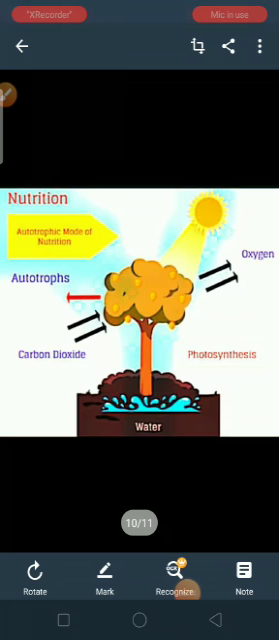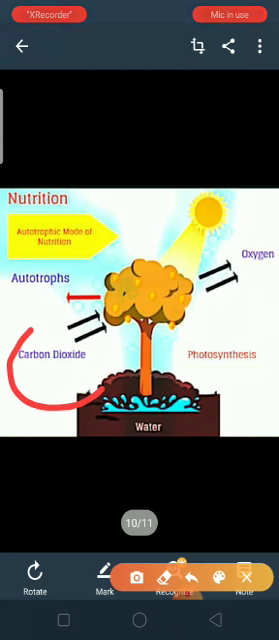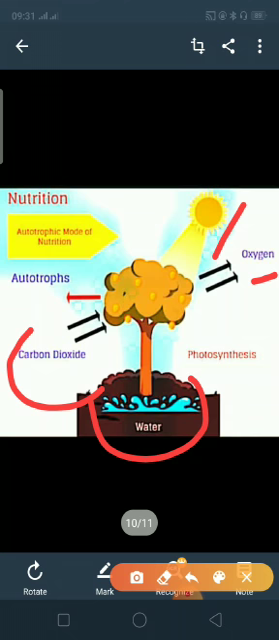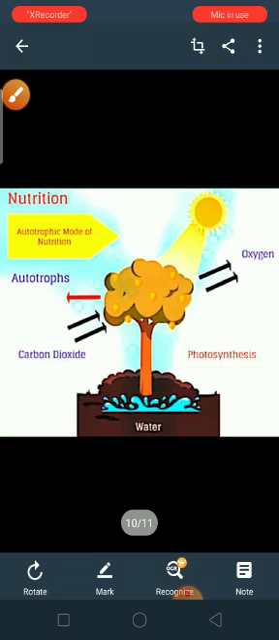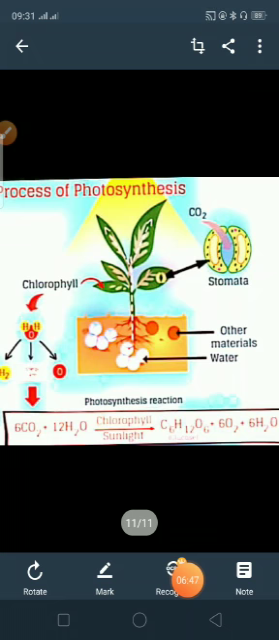Now we see that plants prepare their own food. So what do they use? They use carbon dioxide and give out oxygen. They utilize sunlight, they use water and nutrients by absorbing from the soil. So plants are autotrophs and they prepare their food by the process called photosynthesis. As they prepare their own food, they are also called producers.